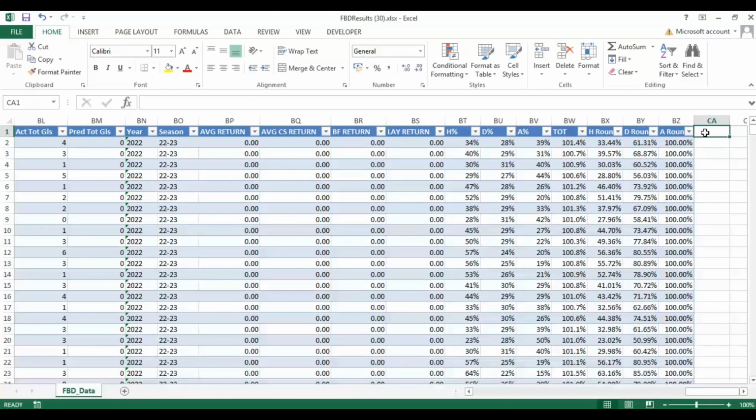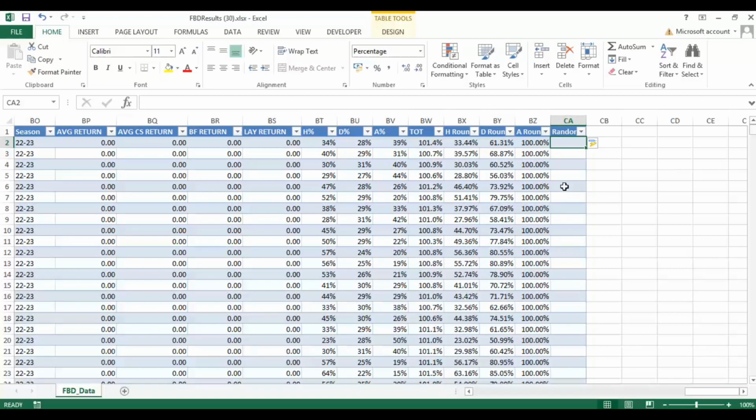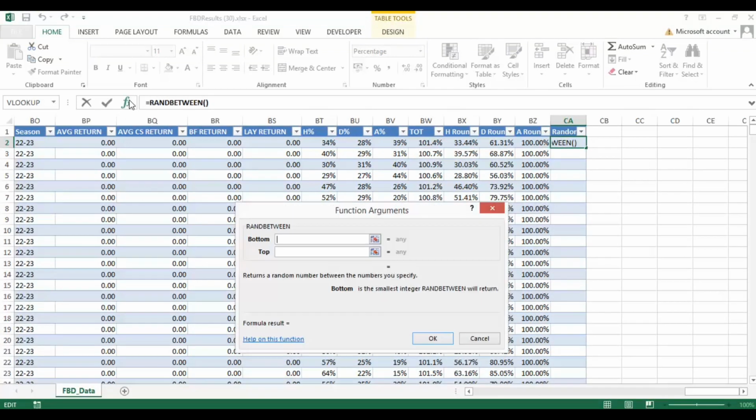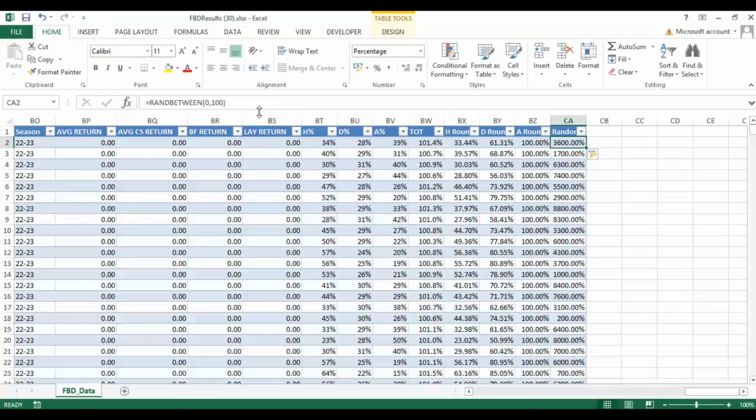Okay. Now what we can do is put a randomizer in here to randomize the outcome based on the betting exchange price, which, like I said, is deemed to be close to true value. So we're going to use a function in Excel called RANDBETWEEN. You can start typing and that will come up. And we're going to say the bottom is 0 and the top is 100. And we're going to then divide it by 100 to give us a random outcome.